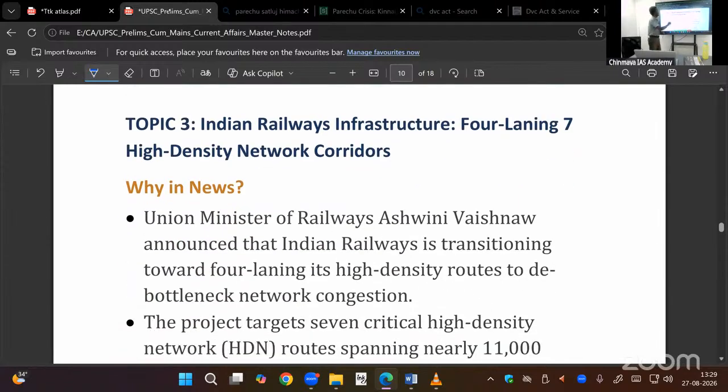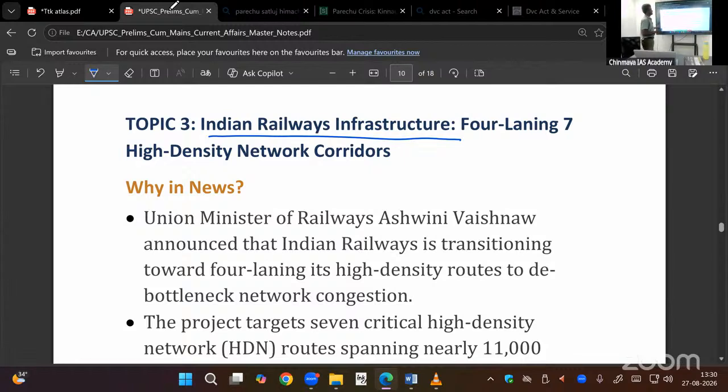Next, Indian railway infrastructure, a UPSC question. Even in 2020, they asked about modernization of railway stations: what we are doing in this and what benefits we are going to give the people. Okay, this is important.